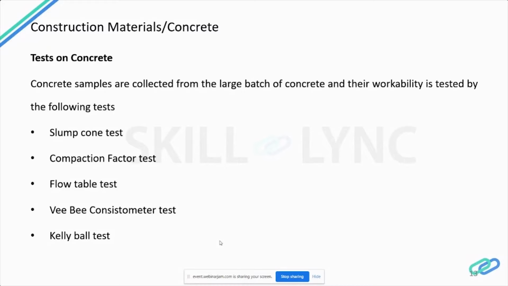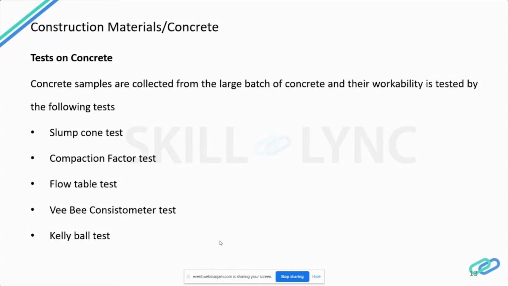The various reasons for failure of workability of concrete are addition of excess or less water than the actual quantity required as per the design mix, poor inspection at batching and mixing plant, poor grading of aggregates, improper mixing and batching of concrete, then poor quality of concrete ingredients like cement, aggregate, sand, water, etc.